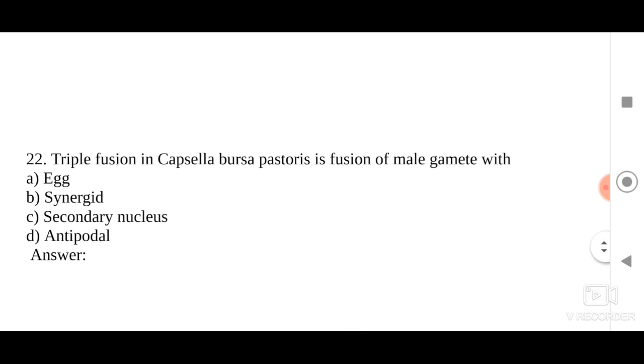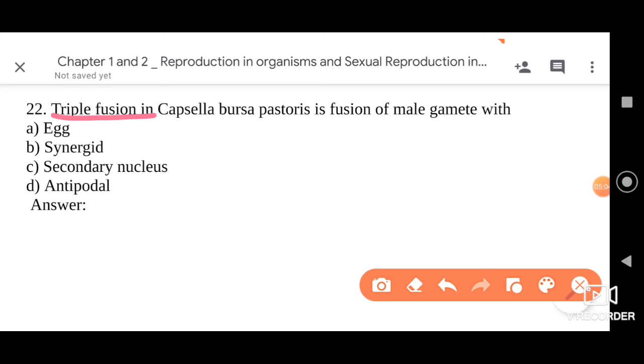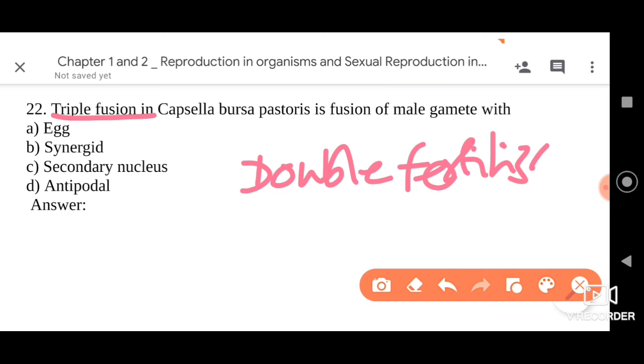Dear friends, the next question we have here is triple fusion. Triple fusion in Capsella bursa pastoris is fusion of male gamete with. See here, this is an interesting question. Let me tell you that when we are talking about double fertilization, the two male gametes are formed by the generative cell of the pollen grain.